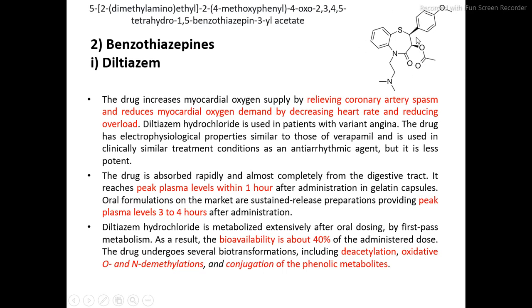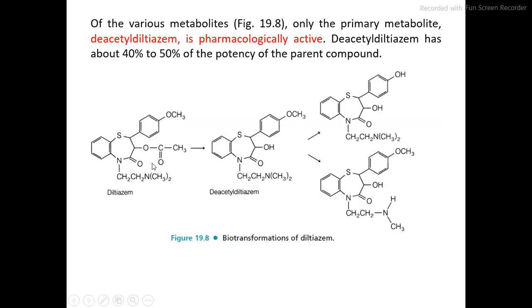This drug is metabolized by first pass metabolism. Its metabolites are, that is, deacetylation. So here the metabolites are mentioned. The first active metabolic product of diltiazem is deacetyl diltiazem, in which the acetyl group is removed to form deacetyl diltiazem.